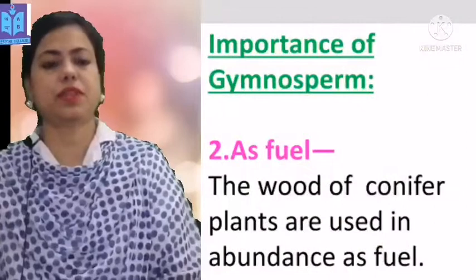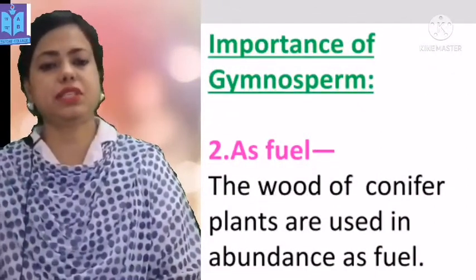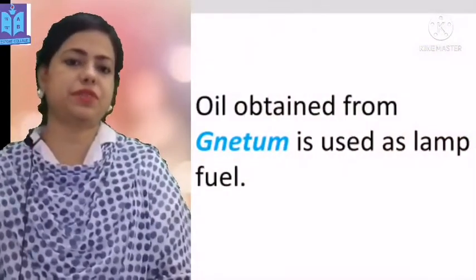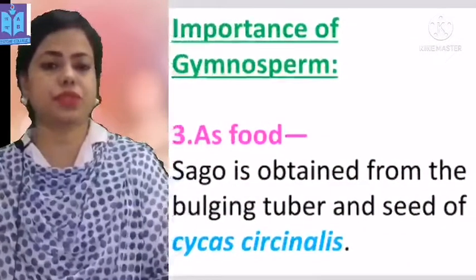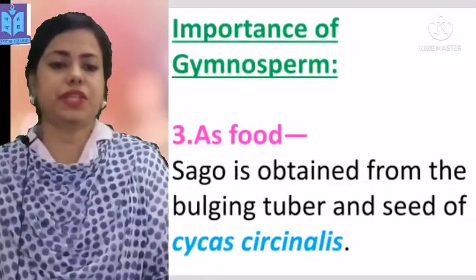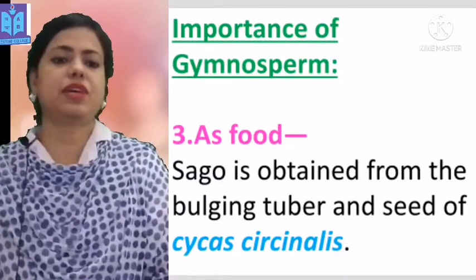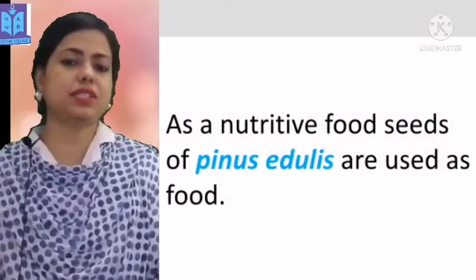As fuel, the wood of conifer plants is used in abundance. Oil obtained from Gnetum is used as lamp fuel. As food, sago is obtained from the bulging tuber and seed of Cycas circinalis. As nutritive food, seeds of Pinus edulis are used.